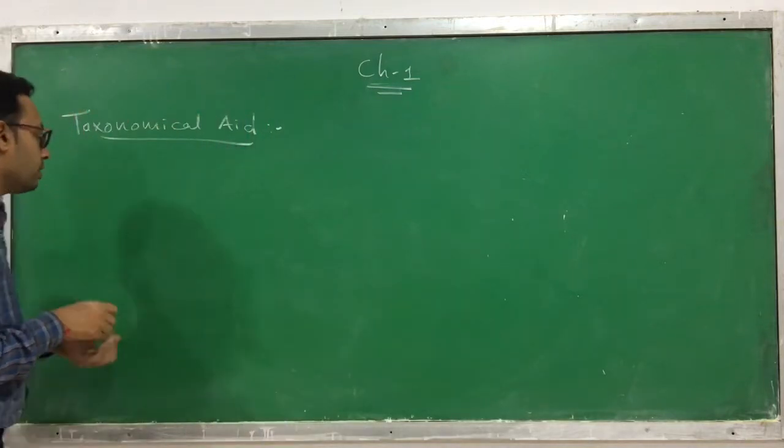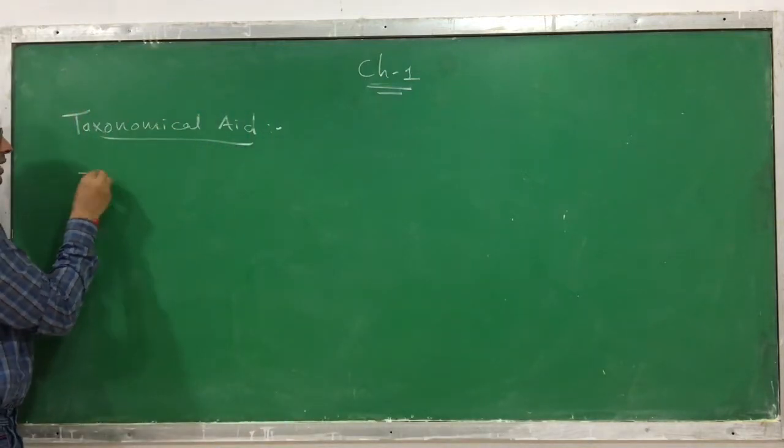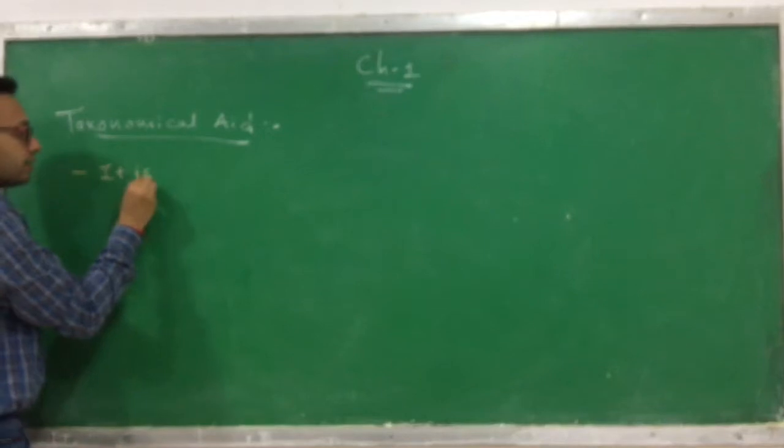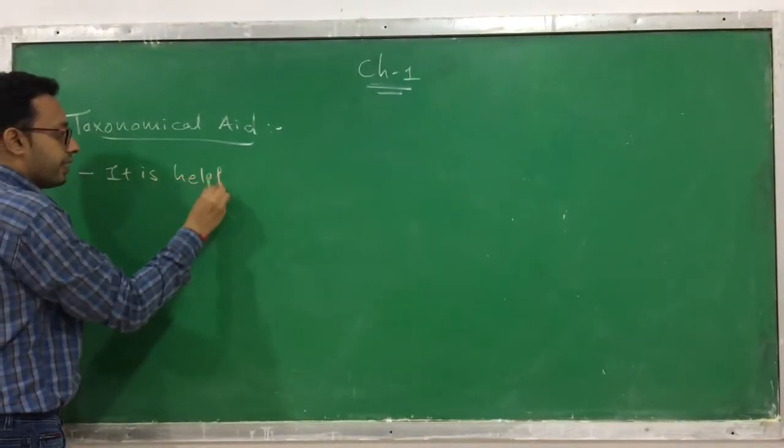Aid means a help. So what is their role? The role of these taxonomical aids is that they are helpful aids.